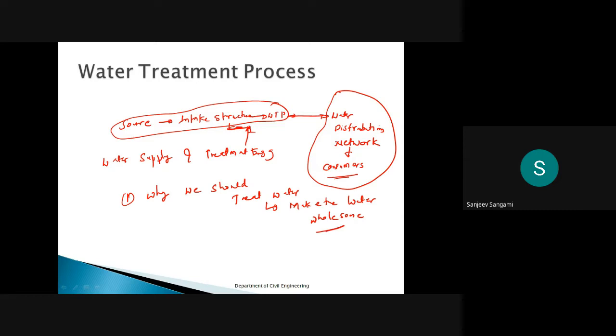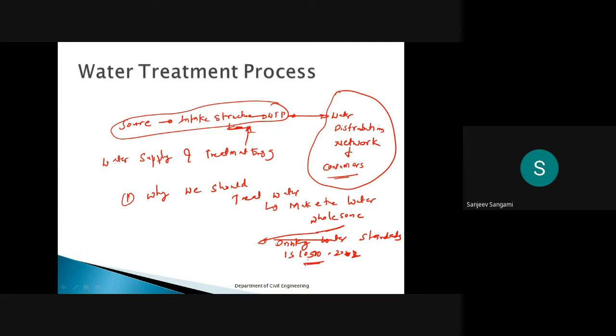Wholesome means it should be fit for drinking. When I say it is fit for drinking, I have to follow some codes, that is drinking water standards. I have given IS 10500:2012. This code I have to refer.